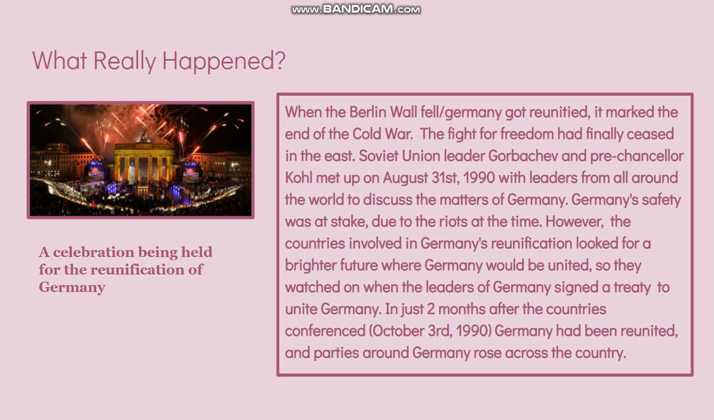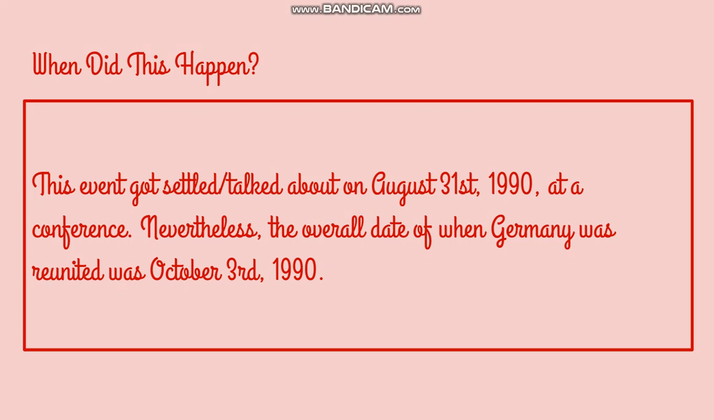So, what really happened? Well, this marked the end of the Cold War, and Gorbachev and Kohl met up in 1990 to talk about putting a country back together again on August 31st. Two months after this talk, on October 3rd, 1990, the official date for the reunification occurred. When did this happen? It simply happened on August 31st with the meeting, but officially Germany reunited on October 3rd, 1990.